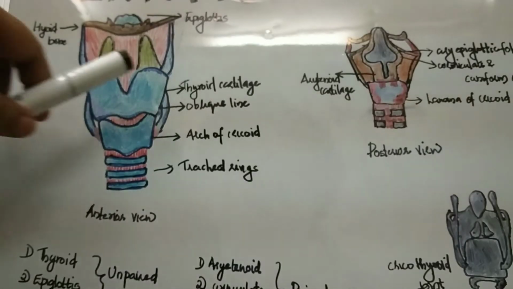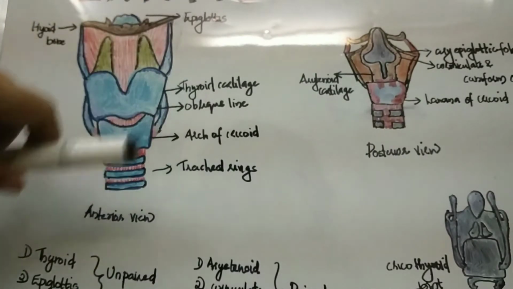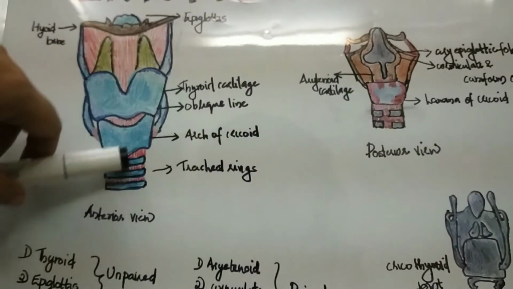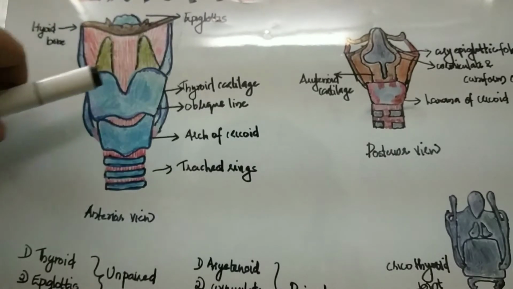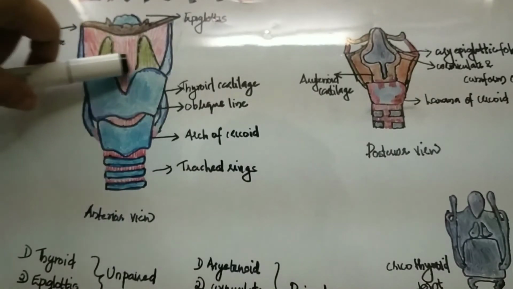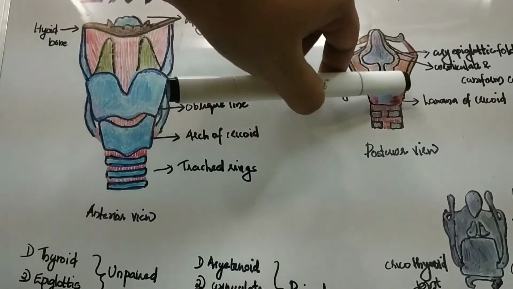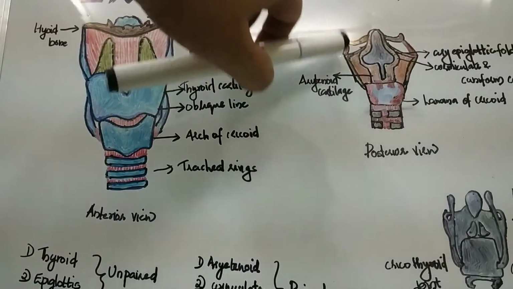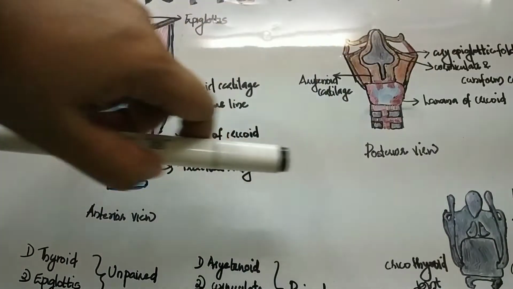First we will discuss the thyroid cartilage. This is the anterior view of the larynx. This is the thyroid cartilage, this is the cricoid cartilage, these are the tracheal rings and this is the hyoid bone. This is the posterior view. This is the cricoid cartilage, these are the laminae of the thyroid cartilage, this is the superior horn and this is the inferior horn of the thyroid cartilage.